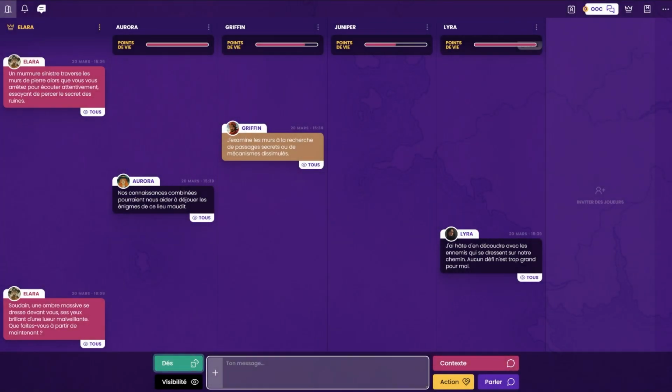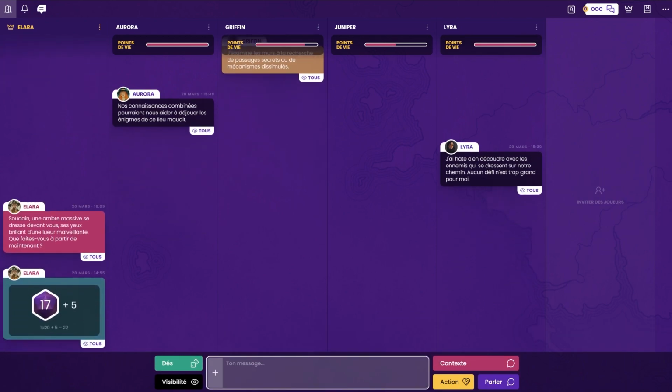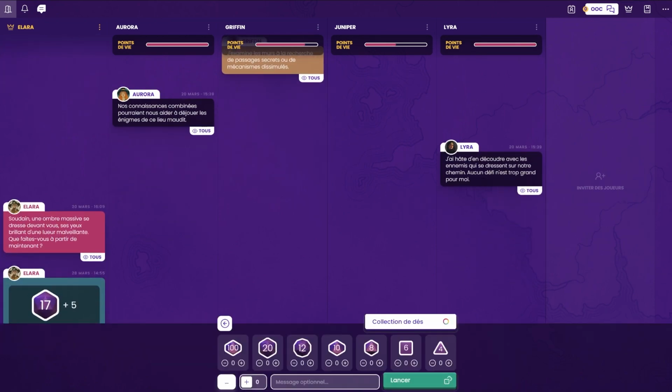There is one last type of special message: dice rolls. This is a staple of role-playing games. Depending on the rules set by the game master, you can configure and roll dice to, for example, resolve your character's actions. The rolls are customizable and allow from the simplest to the most complex dice rolls.